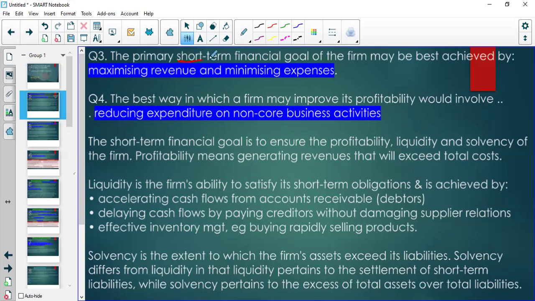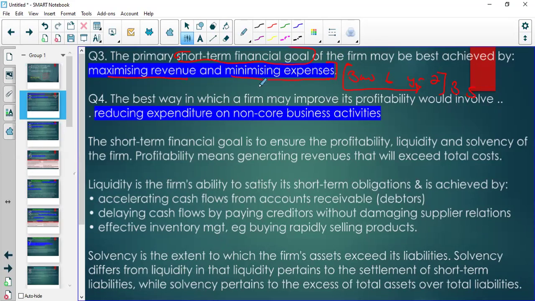One of the things that you need to know in finance is that we have what we refer to as a short-term financial goal. A short-term financial goal could be in 3 months, in 6 months, in a year's time, in 2 years. Then long term, maybe it's from 3 years, maybe in 5 years time, maybe in 10 years time. So you have long term goals and short term goals. The short term goal is today and tomorrow, can we maximize the revenue and minimize the expenses?